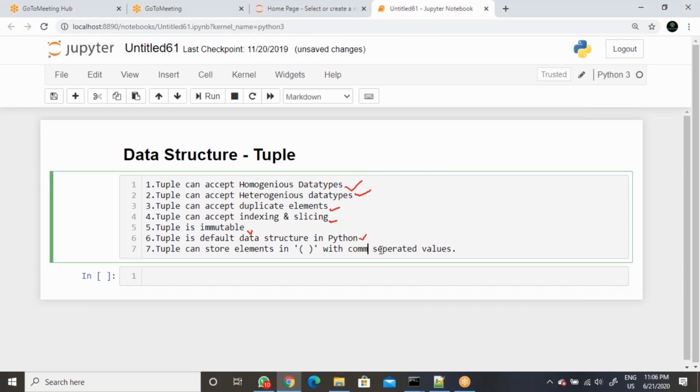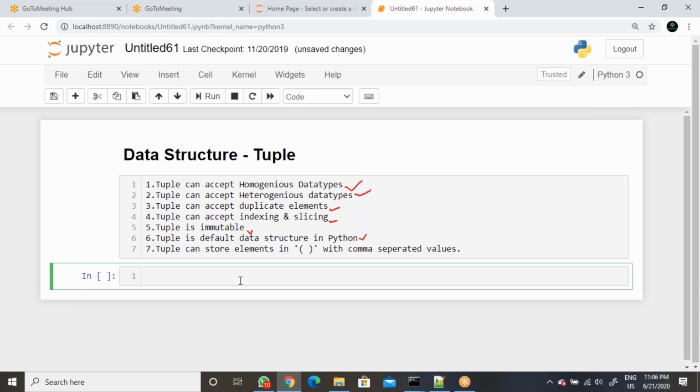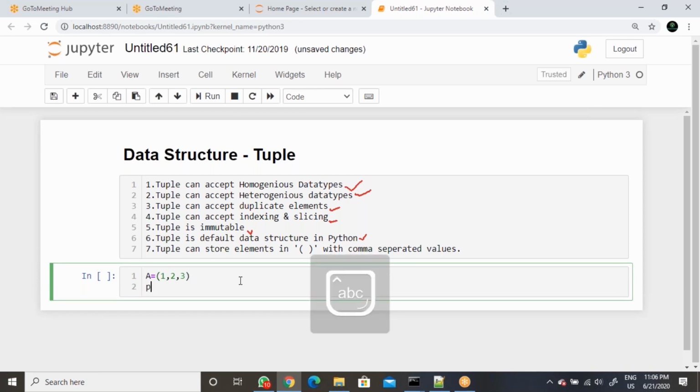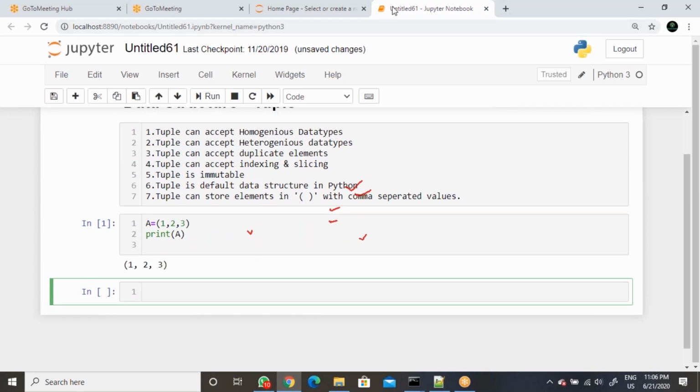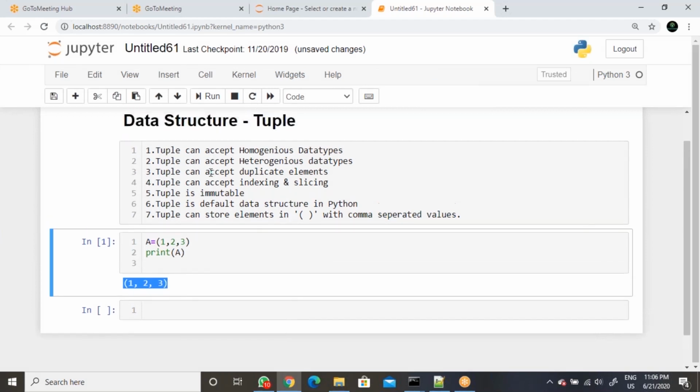So now what we need to understand here, same like list, tuple can work out. So now let's see a equal to, then it can store in parentheses like 1, 2, 3. So if you observe print of a, first of all you can just execute. Then you can get the values like this. So this is the storage of tuple.